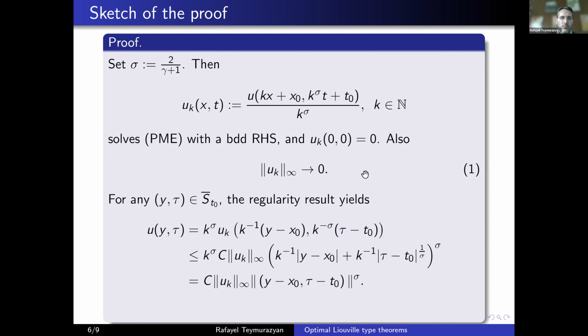So once one is shown, then you simply take any point in the strip. I remind you that this is up to the time t0, so t0 included as we are looking at the closure. The first equality here is simply the definition of UK, right? And then since you can choose k big enough, you can make sure that this point where UK is applied is in a regime where this norm of UK goes to 0, right?